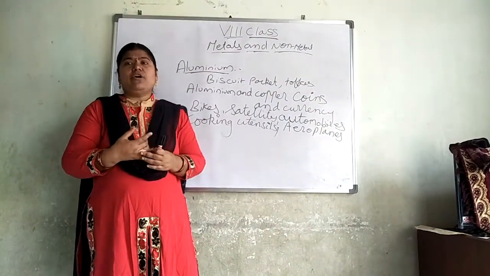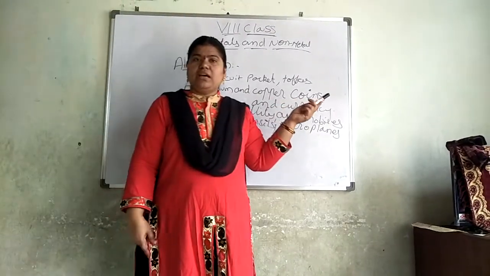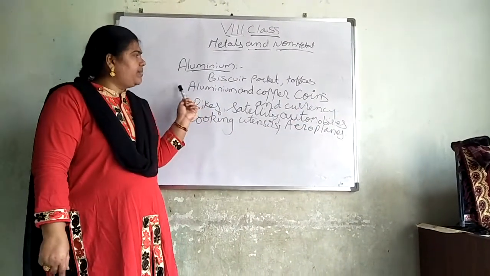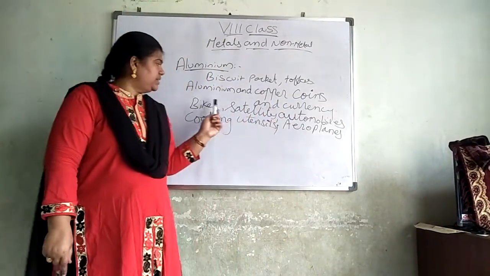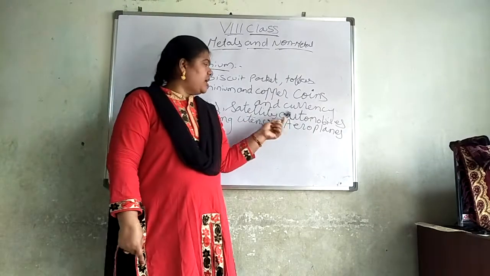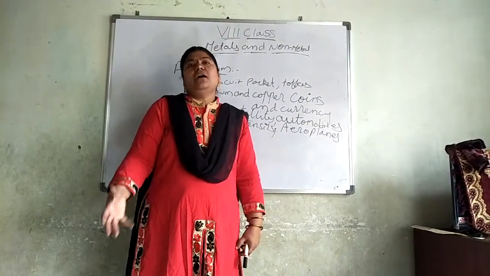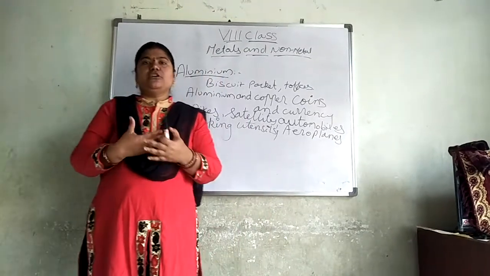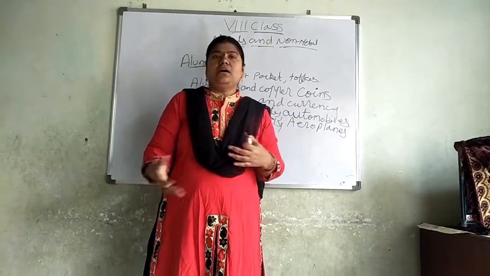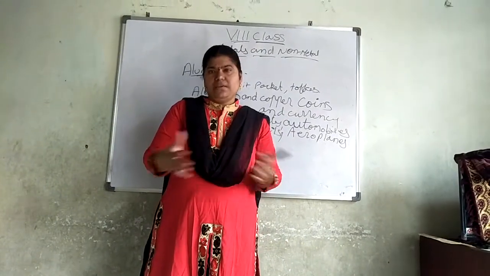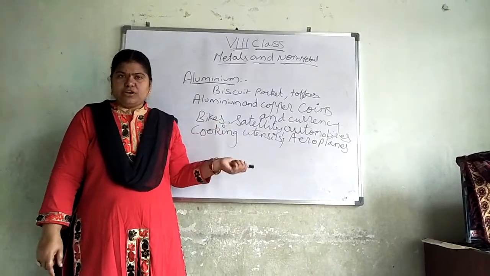And the next one is, what are the uses of aluminium? You will immediately tell they are used in food materials. Aluminium is mixed with copper to make currencies and coins. We are using it next for bikes, satellites, automobiles, cooking utensils, aeroplanes, etc. And not only this, for many other purposes also we are using aluminium. Aluminium is used widely for all these things we discussed here. These are the physical properties of metals.